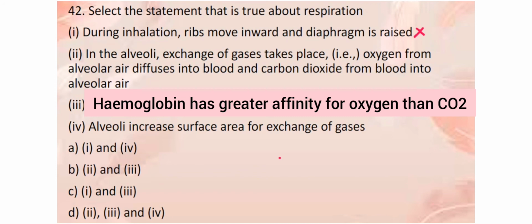In the alveoli, exchange of gases takes place. Oxygen from alveolar air diffuses into blood. Carbon dioxide from blood enters into the alveolar air. That is true, because exchange of gases initially takes place in the alveoli. Correct. Alveoli increase surface area for exchange of gases. That's also true. So 2, 3 and 4 are correct statements, whereas the first one is the wrong statement.